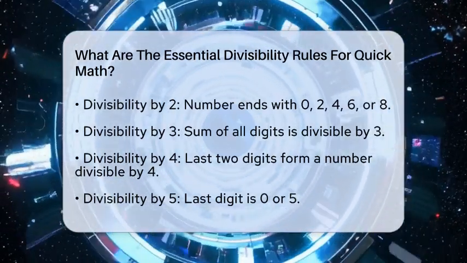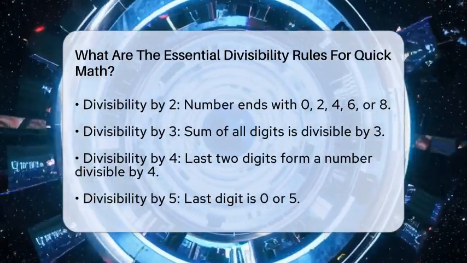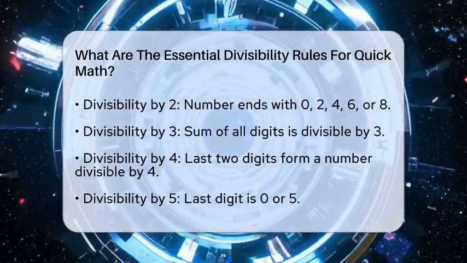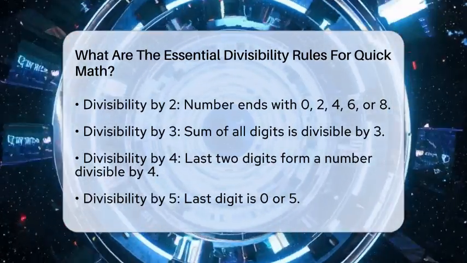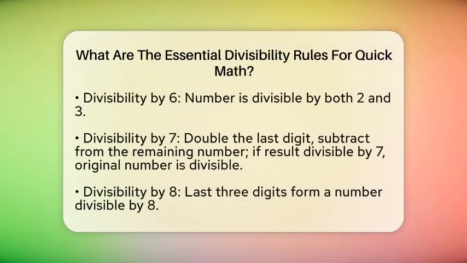For divisibility by 4, look at the last two digits of the number. If those two digits form a number divisible by 4, then the entire number is divisible by 4. For example, 316 ends with 16, and 16 divided by 4 equals 4, so 316 is divisible by 4.